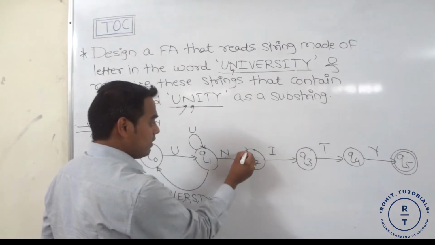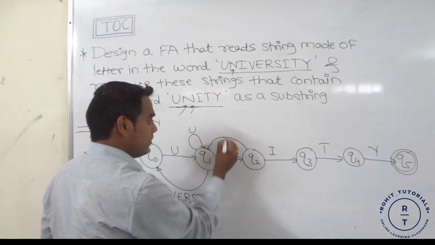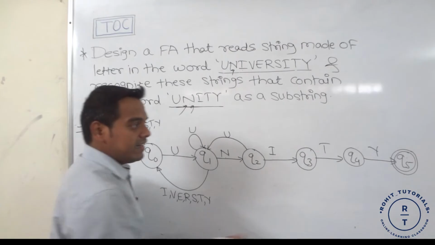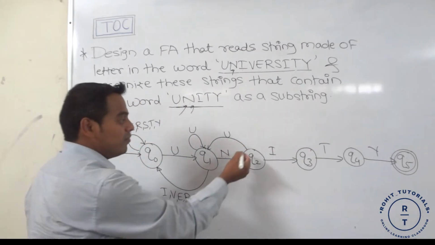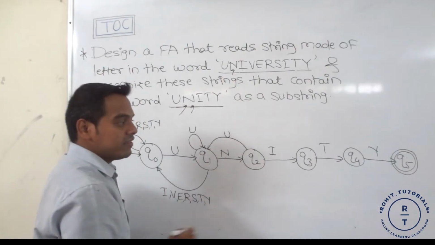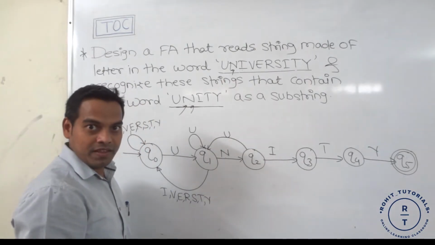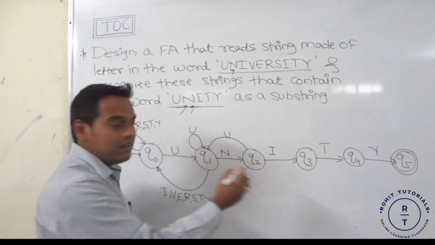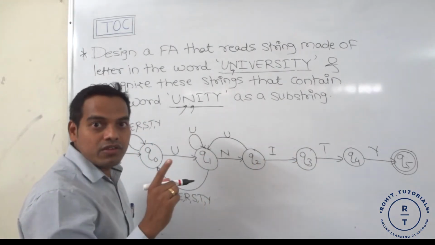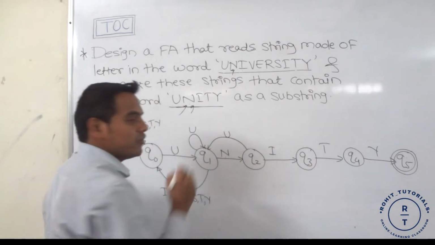Whenever U comes at any state except the final state, we do the transition to the Q1 state. Whenever U occurs at the states Q2, Q3 or Q4, we move it to Q1 state.